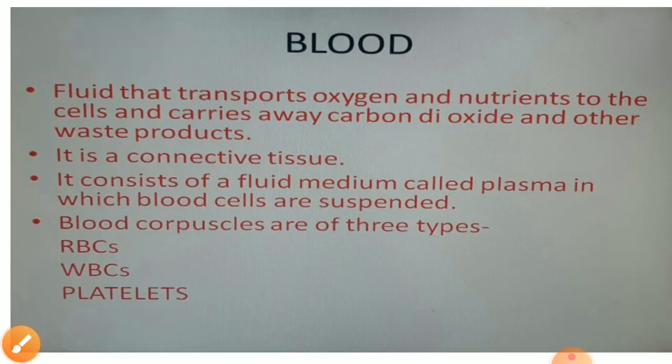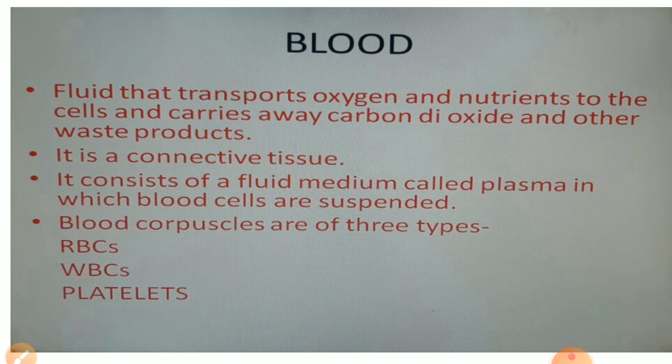Now the next component is the blood. Blood is a red colored liquid which circulates in our body. Blood is red because it contains hemoglobin. It is a pigment which is of red color, which gives the blood its red color. So blood is a fluid connective tissue.